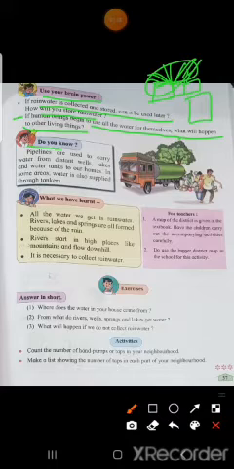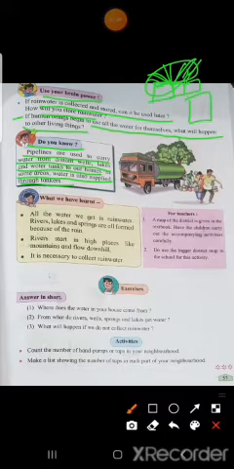Now see next, do you know, pipelines are used to carry water from distant wells, lakes, and water tanks to our homes. In some areas, water is also supplied through tankers. Yes. See, children, in your house, have you ever thought how the water comes in your house? Is there a big storage tank next to your building that water comes from there? No. Then how does water come in the tank, in the taps at your places?